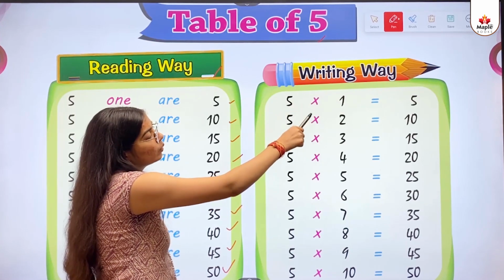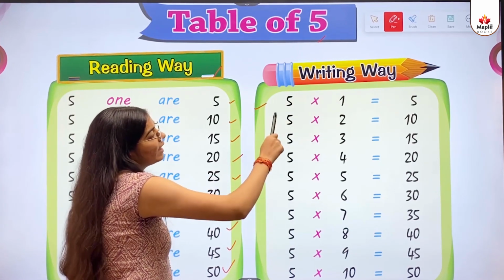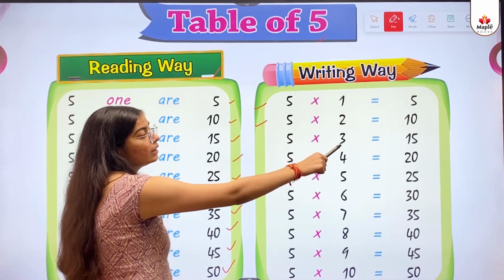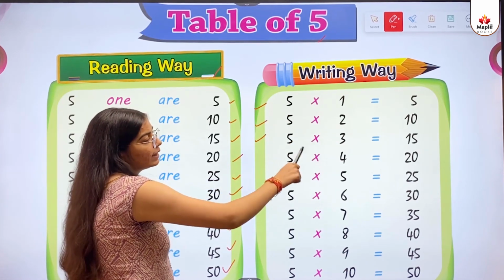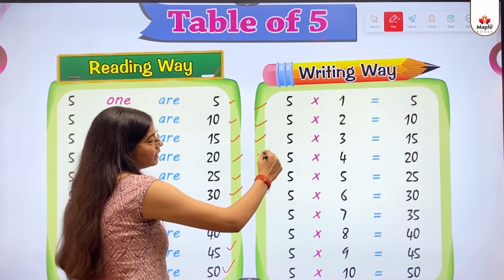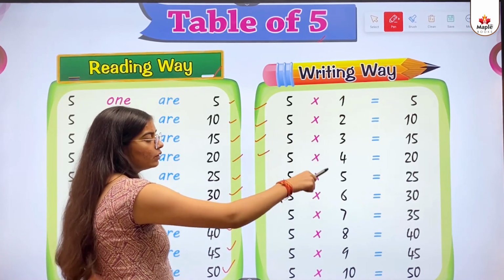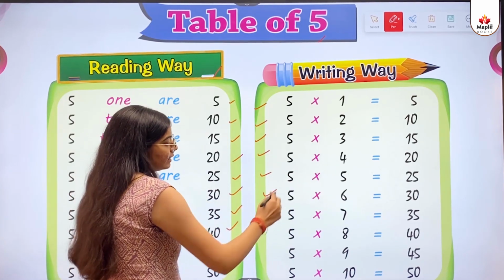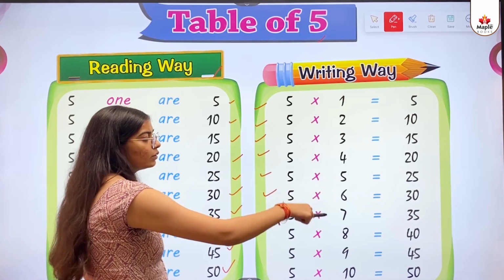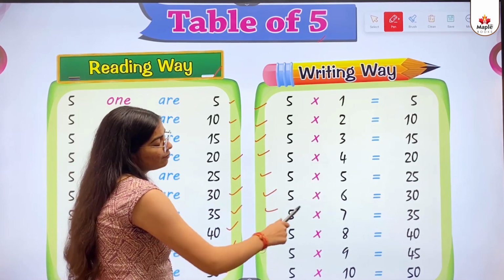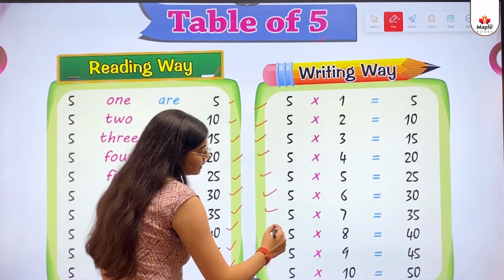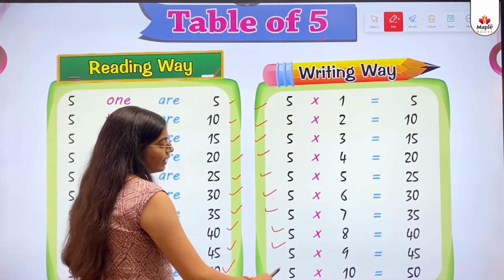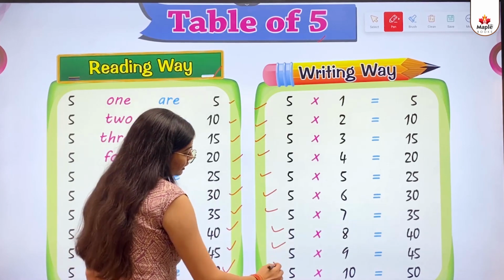Writing way. 5 multiply 1 equals 5. 5 multiply 2 equals 10. 5 multiply 3 equals 15. 5 multiply 4 equals 20. 5 multiply 5 equals 25. 5 multiply 6 equals 30. 5 multiply 7 equals 35. 5 multiply 8 equals 40. 5 multiply 9 equals 45. 5 multiply 10 equals 50.